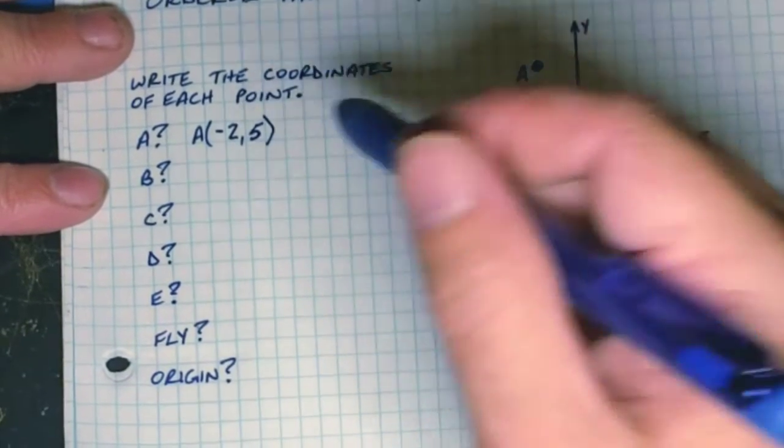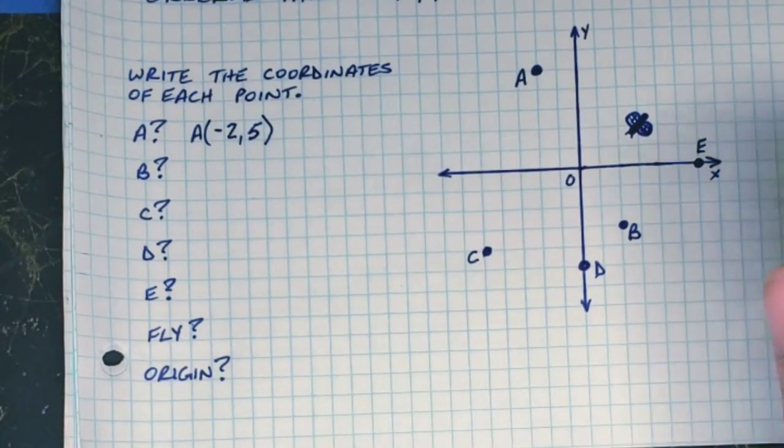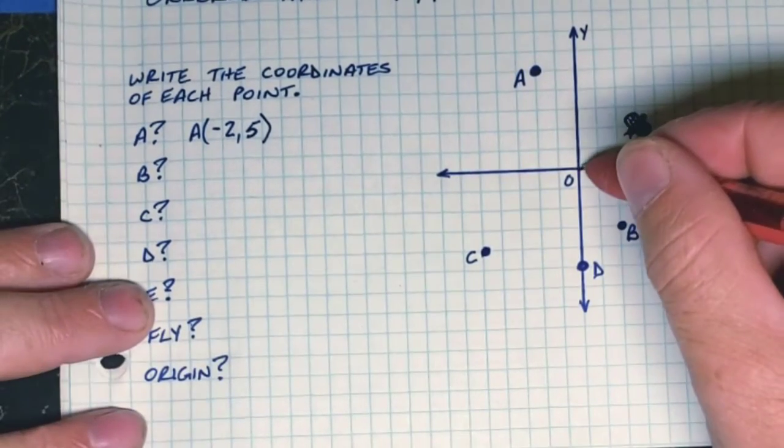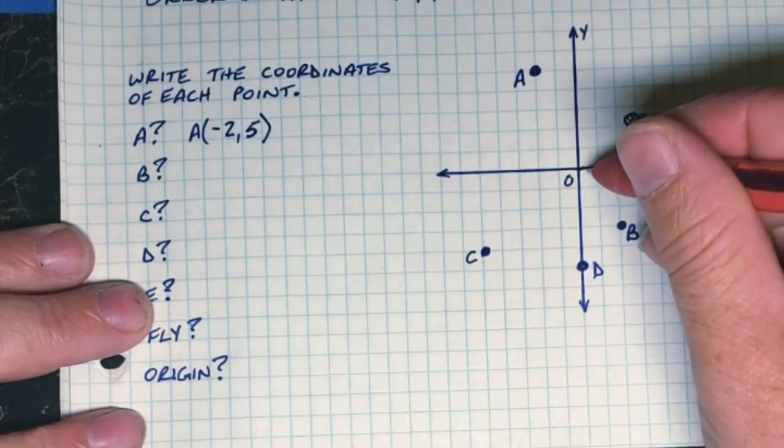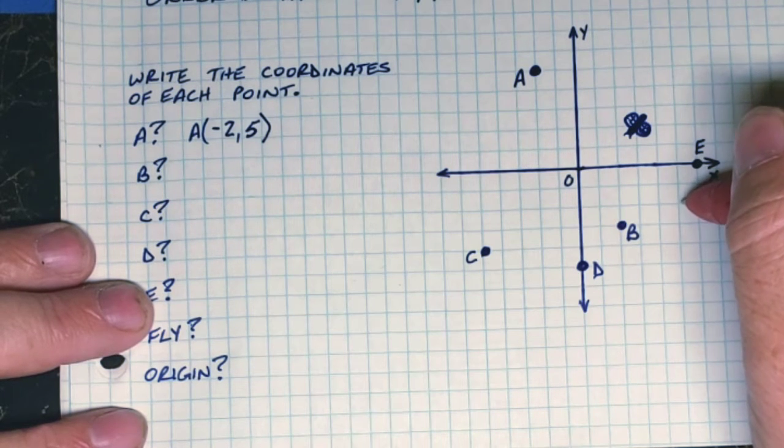What if I accidentally got those backwards and said that A was located at 5, negative 2? Well, that would mean that A was right here. Is this where A is? No, it's not. It's up there.